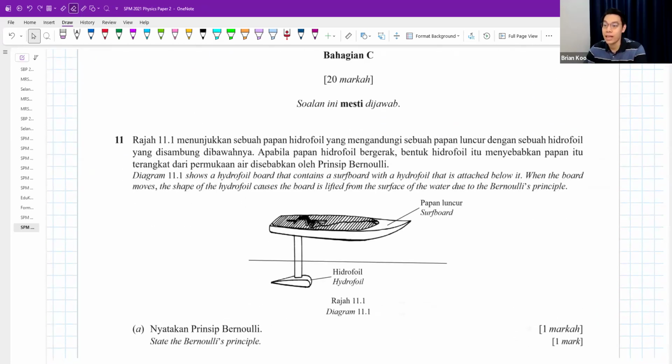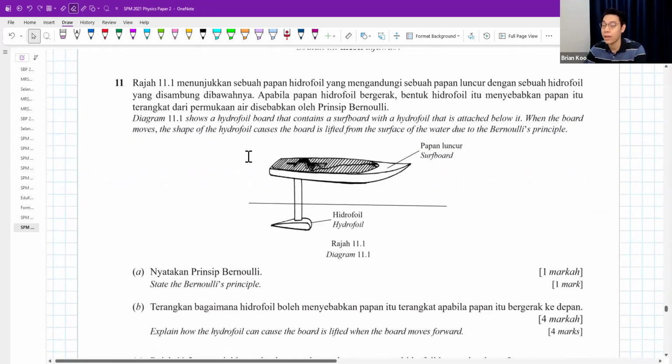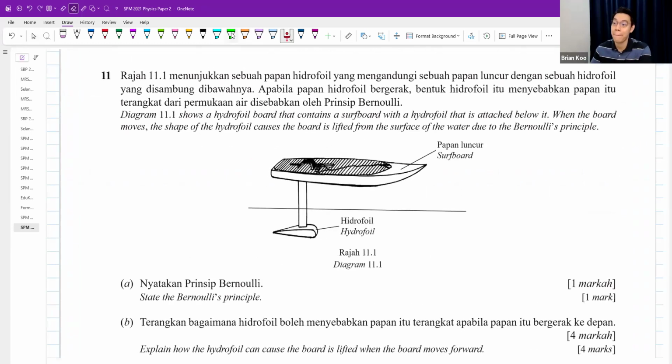The diagram shows a hydrofoil board that contains a surfboard with a hydrofoil attached below it. When the board moves, the shape of the hydrofoil causes it to be lifted up. So down there is the hydrofoil. This one is the surfboard. This is due to Bernoulli's principle. So when you move in the water, the surfboard will get higher and higher and higher. This is the water.